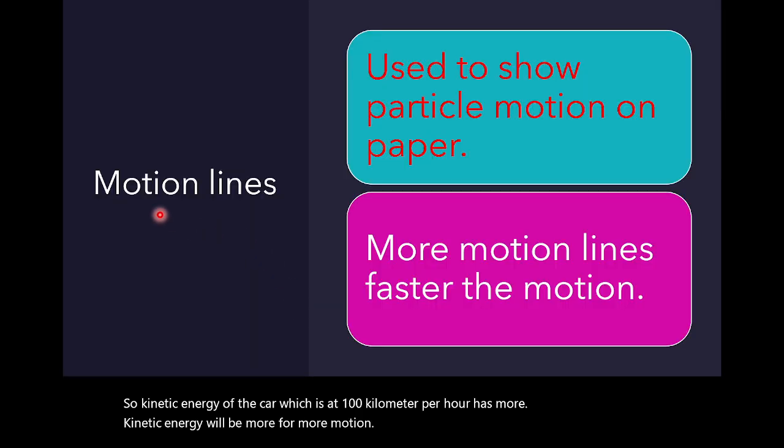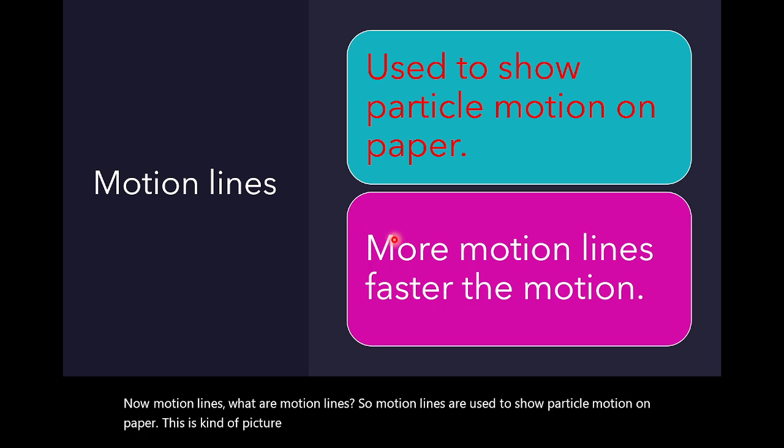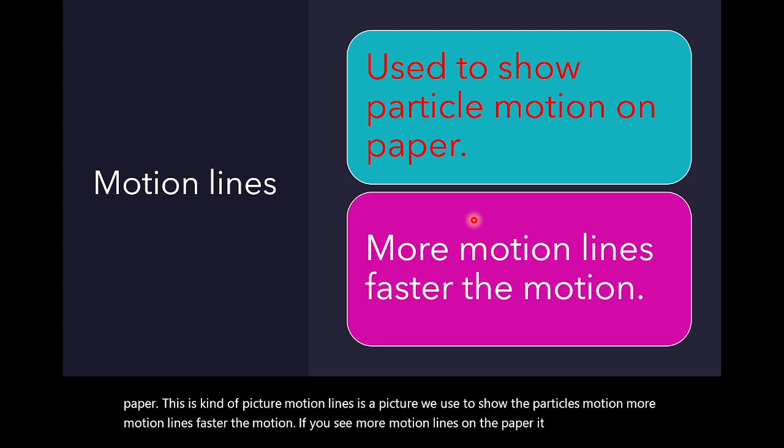Now motion lines, what are motion lines? Motion lines are used to show particle motion on paper. This is a kind of picture we use to show the particles' motion. More motion lines, faster the motion. If you see more motion lines on the paper, it means the motion is more.